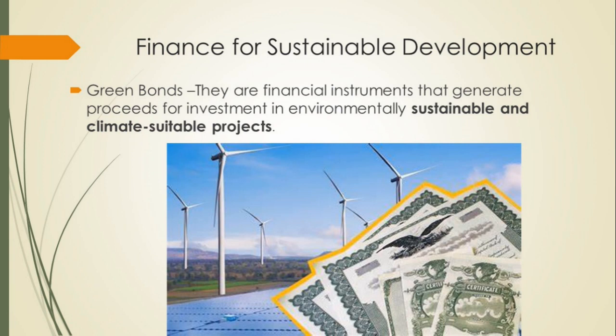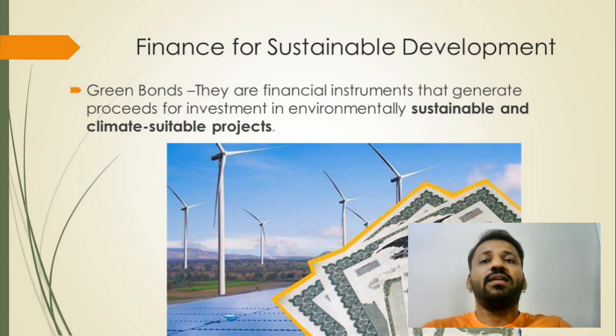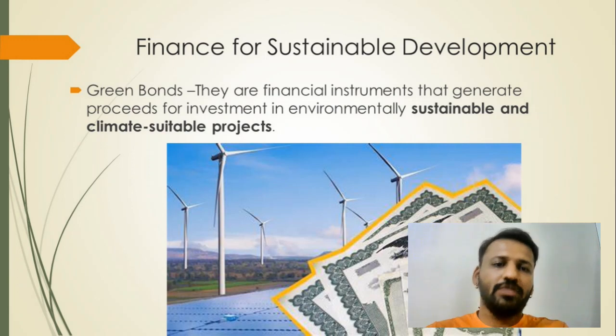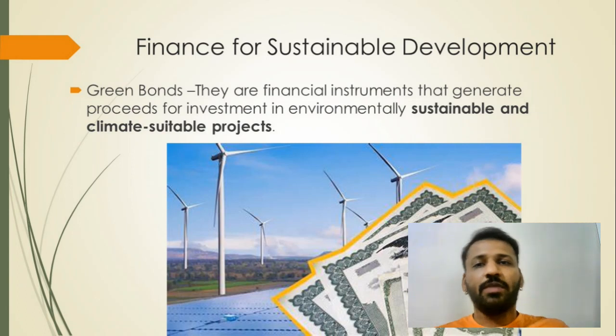Now, as we have discussed, when we have to do so many things, we need money for that. So from where will the finance come? So, finance for sustainable development. One of the important sources for the finance is green bonds. You know, green bonds means what? Green bond does not mean the color of the bond is green. What does it mean? Specifically, these bonds are created to generate finances for clean projects or renewable energy projects. Okay, sustainable, climate suitable projects.